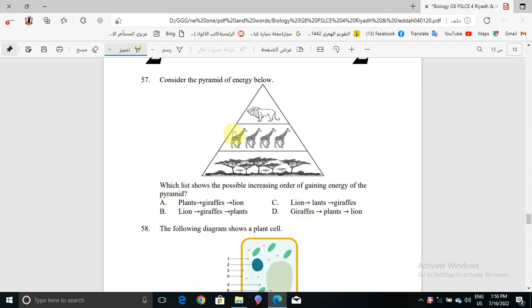Now question number 57. Consider the pyramid of energy below. Here we have the pyramid of energy, right? Which list shows the possible increasing order of gaining energy of the pyramid? Plants, giraffes, lion; or lion, giraffes, plants; or lion, plants, giraffes; or giraffes, plants, lion. So the correct answer will be the lion, then the giraffes, then the plants, because it says increasing from lion, it is increasing, right? So the correct answer for question number 57 is B.